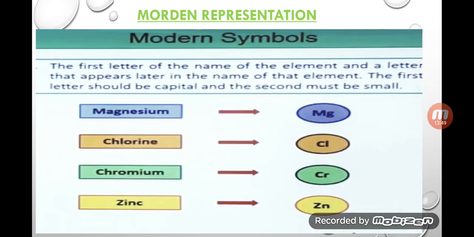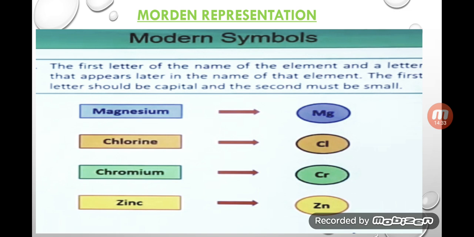You can see the modern representation, the modern symbols. What is that? The first letter of the name of the element, and a letter that appears later in the same name of the element. The first letter should be capital and the second must be small. Suppose you are writing hydrogen, you have to represent it by capital H. But in the case of two elements which start with the same alphabet, like hydrogen and helium, you will have a problem.